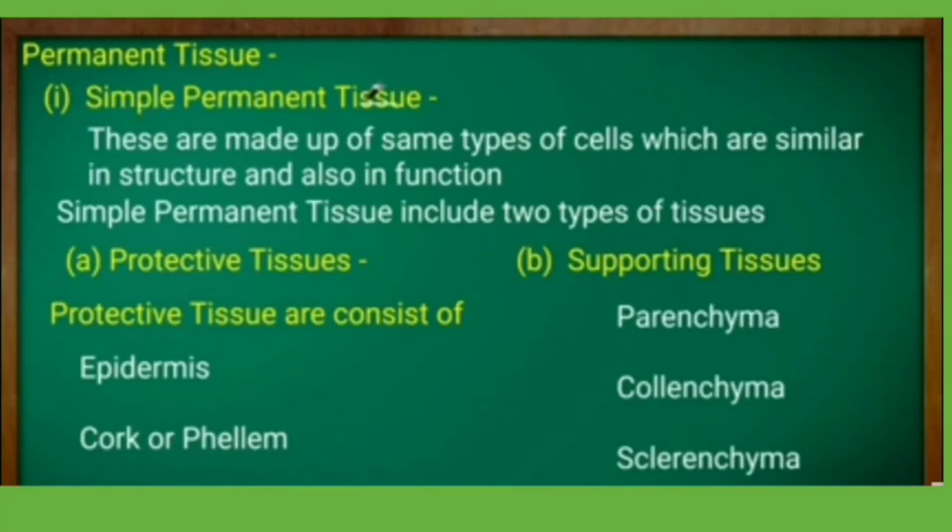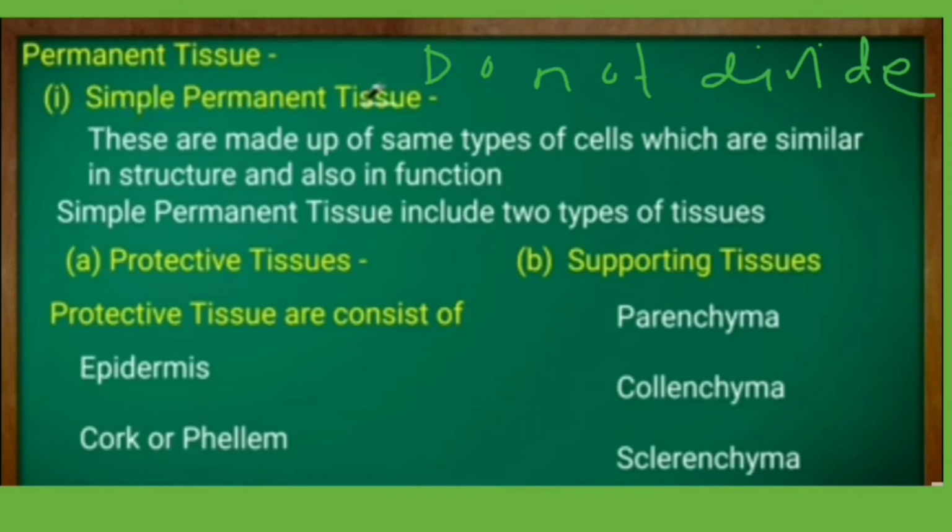The second type of tissue in plants is permanent tissue, which does not divide at all and has acquired a particular function. They are of two types: one is known as simple permanent tissue and the other is known as complex permanent tissue.